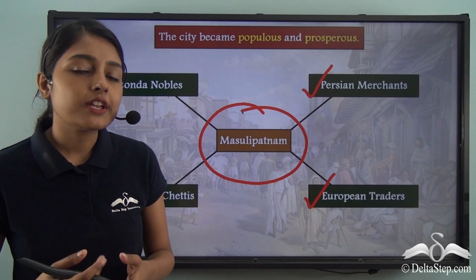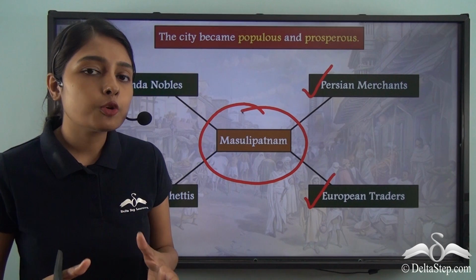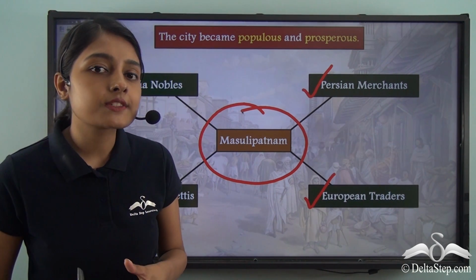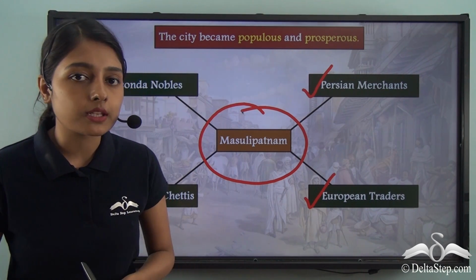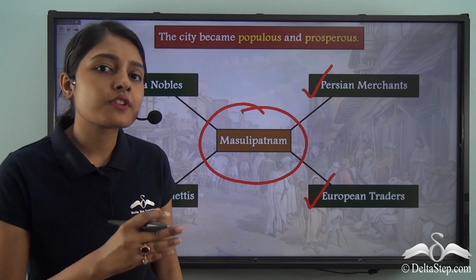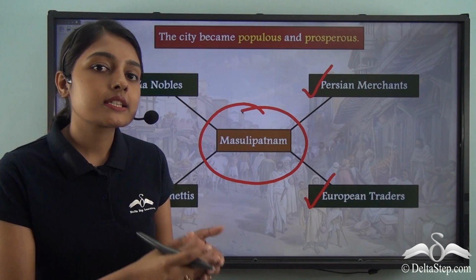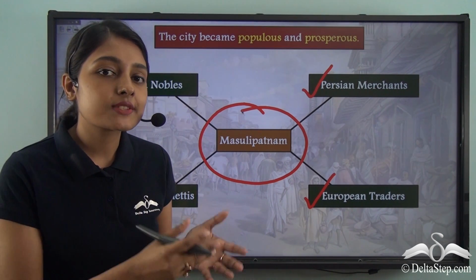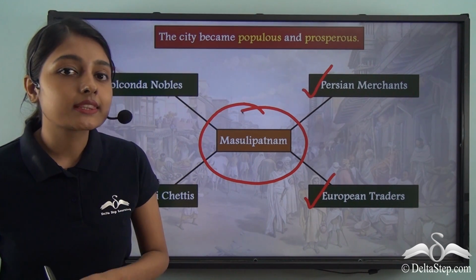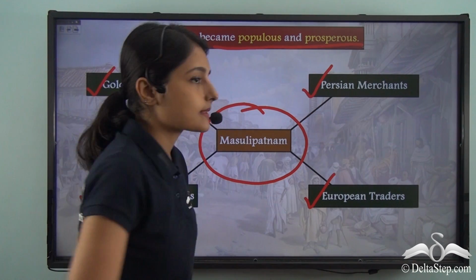Which is why various forms of architecture like sarais or rest houses, innumerable pleasure parks and gardens and various other kinds of buildings were now being built in Masulipatnam. And this in a way meant that traders and merchants from different regions were attracted to Masulipatnam. Traders and merchants from different regions were now coming to settle in Masulipatnam. And eventually this made the city more populous and prosperous.